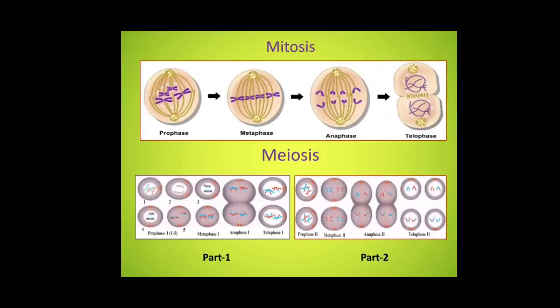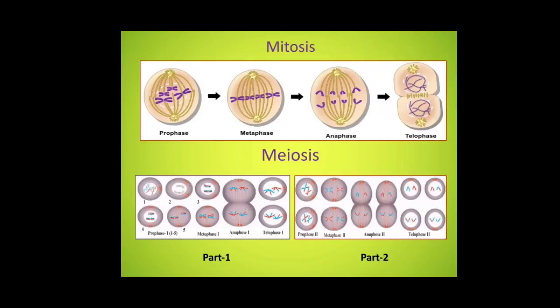A nuclear membrane is formed around each set of chromosomes reached at the poles. The nucleolus also appears in each daughter nucleus. Spindle fibers completely disappear. In this way, karyokinesis completes and cytokinesis begins.